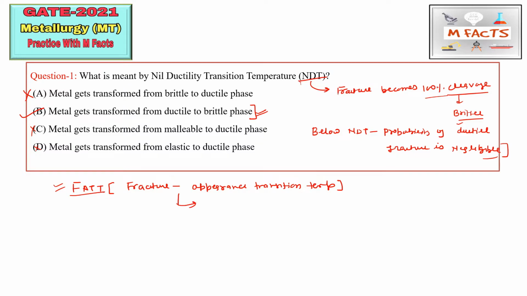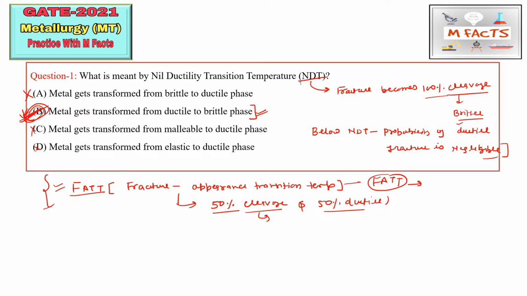At that temperature the fracture will be 50% cleavage and 50% ductile. The meaning of cleavage and brittle is the same. So this is FATT, and this is also an important point to remember for future questions. So B part is the correct answer for this question.